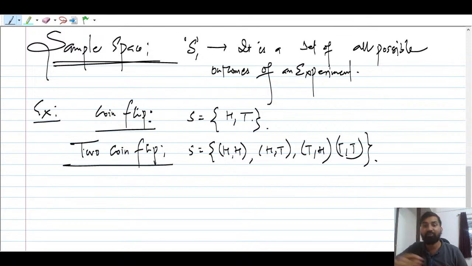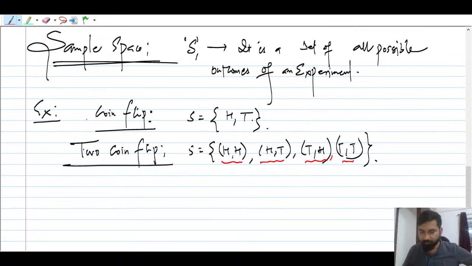But as the number of coins increases, suppose you toss three coins, how many outcomes, how many elements, are going to be inside the set? Remember, each of these is a single element inside this set. These are the single elements. This is very important to keep in mind.